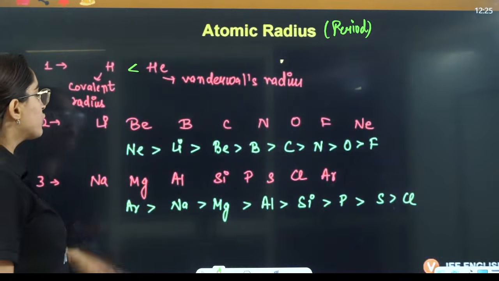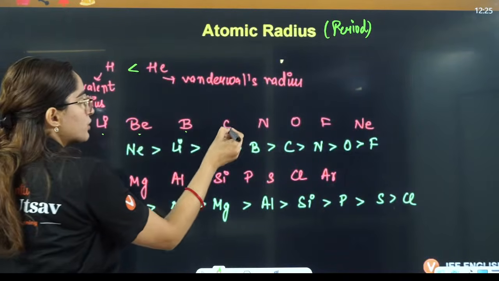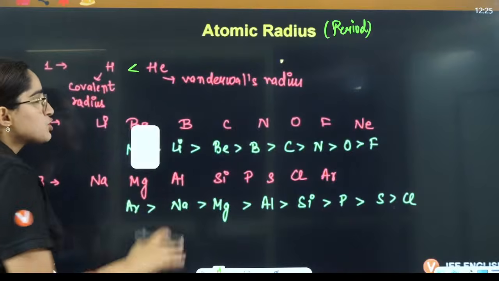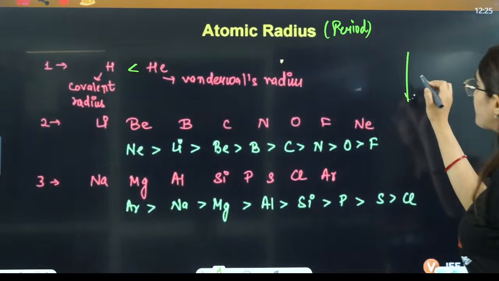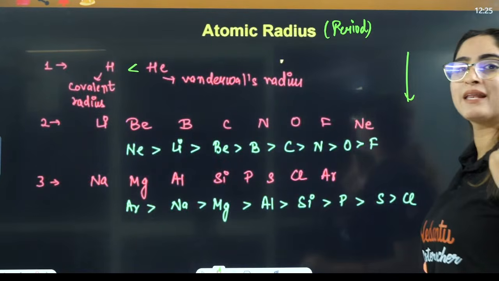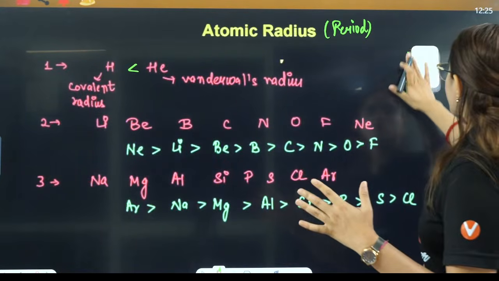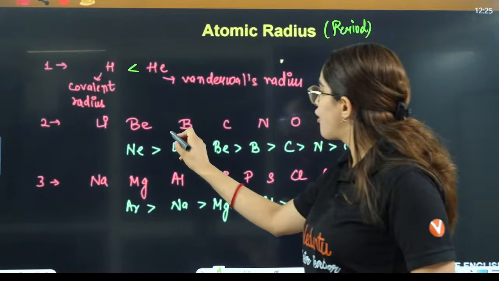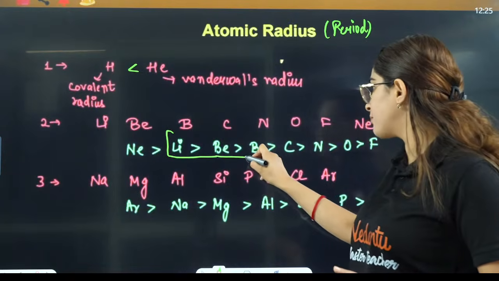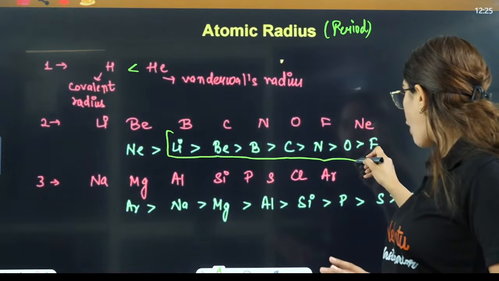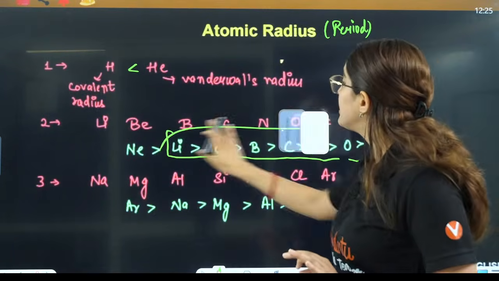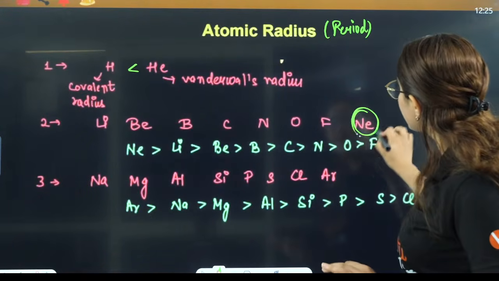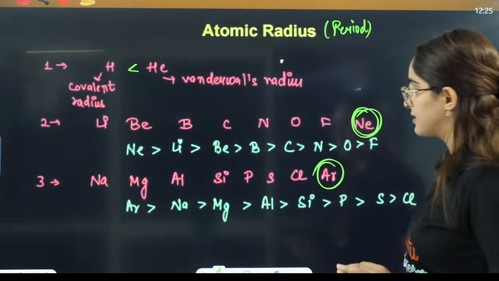Talking about the second period here, lithium, beryllium, boron, carbon, nitrogen, oxygen. So this is along the period. Down the group size will increase, along the period size will decrease here. So size is going to decrease from lithium, then beryllium, then boron, then carbon, nitrogen, oxygen, fluorine. Size is decreasing here. But noble gases have the maximum size here, right?